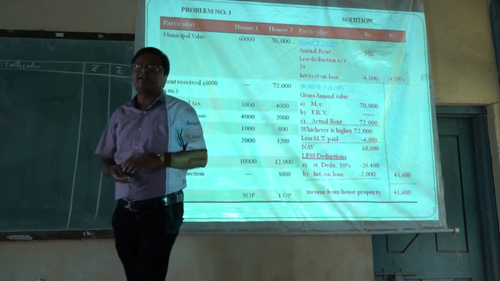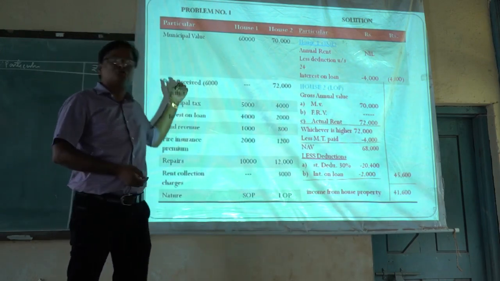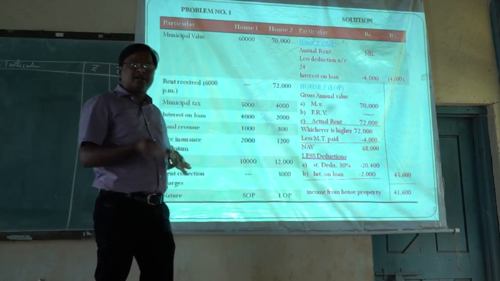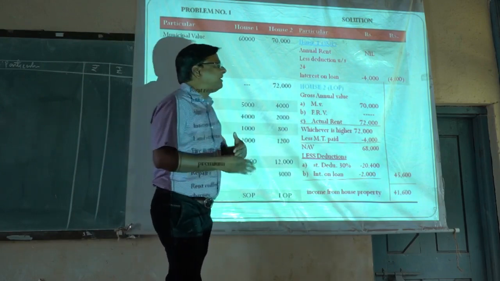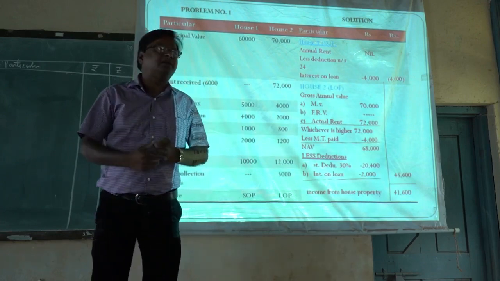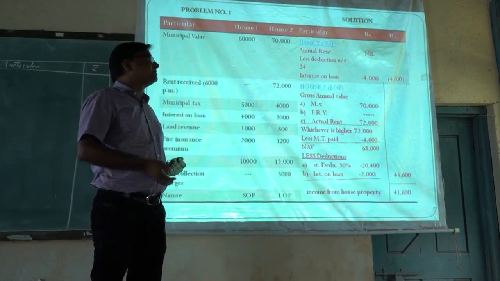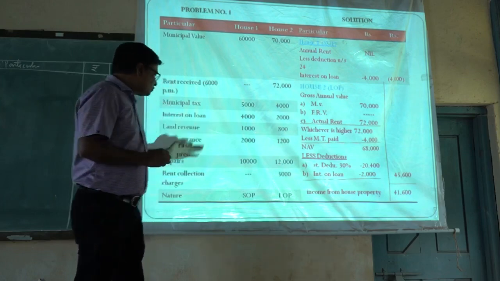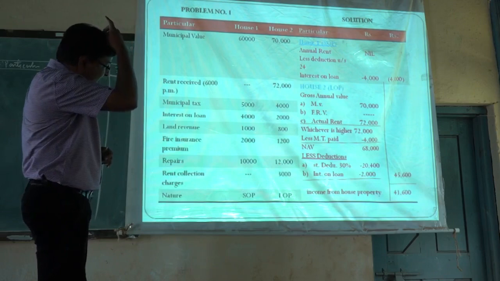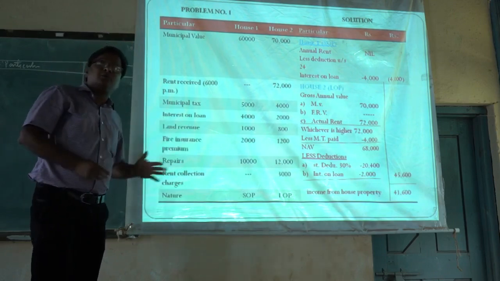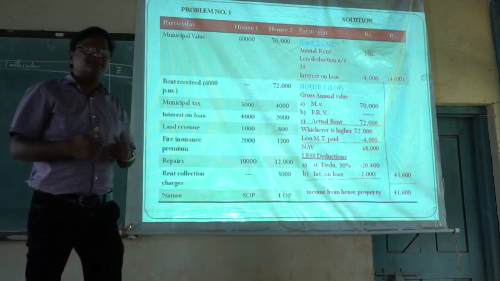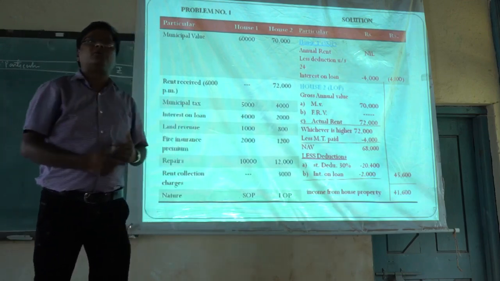We already studied the condition regarding interest on loan for SOP property. The maximum limit for deduction is given. If the loan is taken prior to 1/4/1999, the maximum amount of deduction is rupees 30,000. And if the loan is taken after 1/4/1999, the maximum limit for deduction is rupees 2 lakh. In this problem, interest on loan is given, but it is not given whether the loan is taken prior to 1/4/1999 or after 1/4/1999. It is not given, then an assumption should be made. It is taken after 1/4/1999.